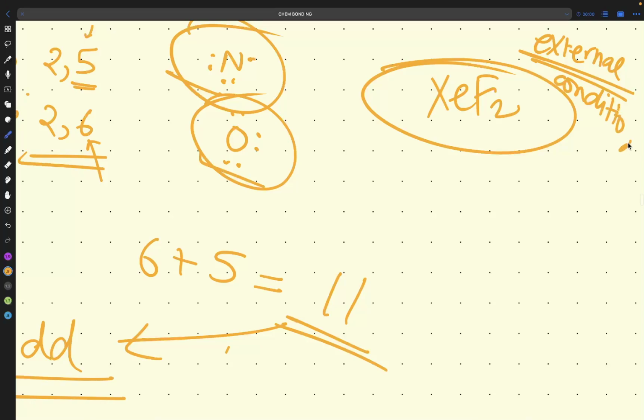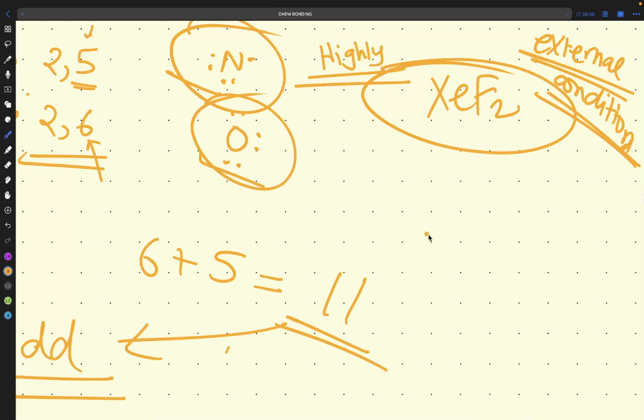So this is a good question: why is XeF2 forming, when Xe is already a highly stable element? But under external conditions, we can form the XeF2 compound.